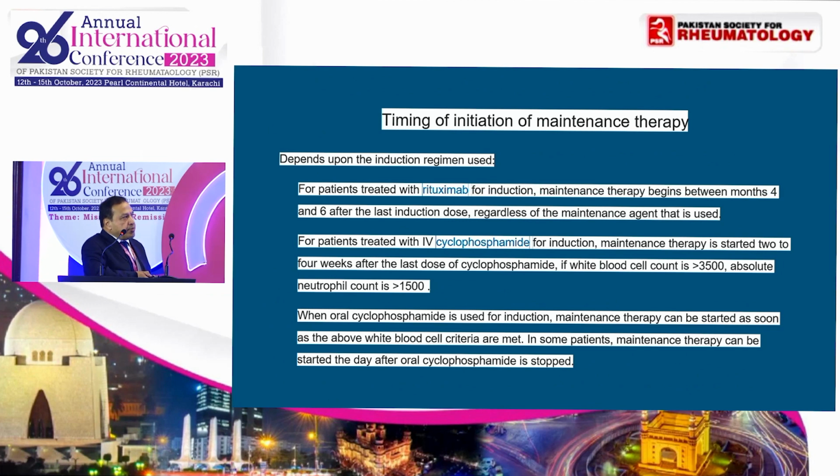When should you start maintenance therapy with rituximab? If it is used as induction, you should start maintenance therapy 4 to 6 months after the last infusion of rituximab. If IV cyclophosphamide was used as induction, then maintenance therapy can be started 2 to 4 weeks after the last infusion of cyclophosphamide, as long as the white cell count and ANC is within reasonable limits. If you have used oral cyclophosphamide as induction, then maintenance therapy can be started even earlier.